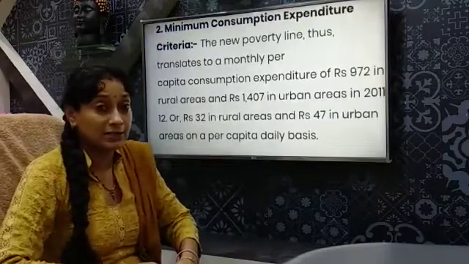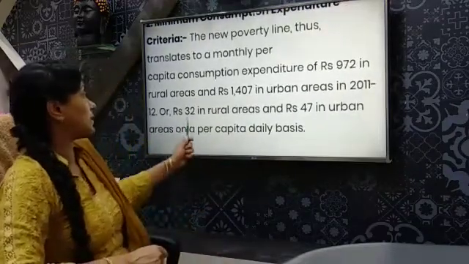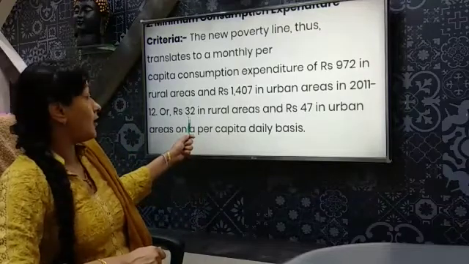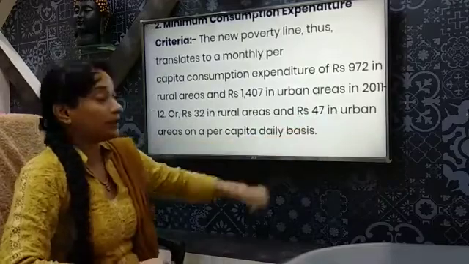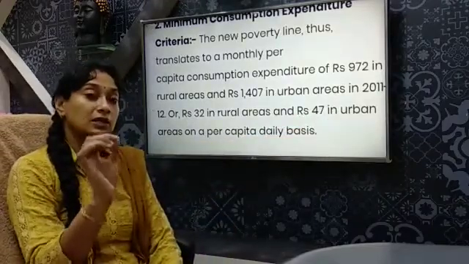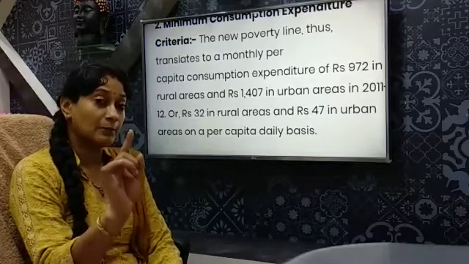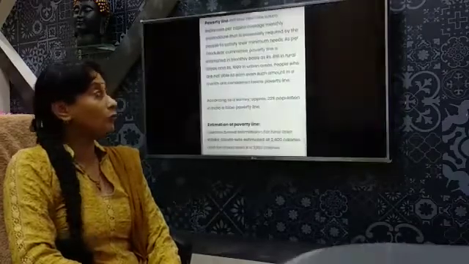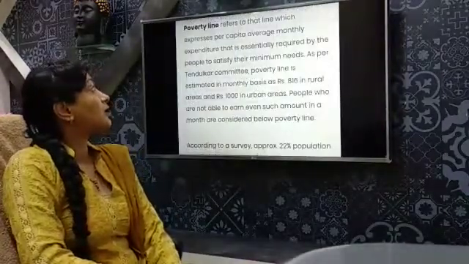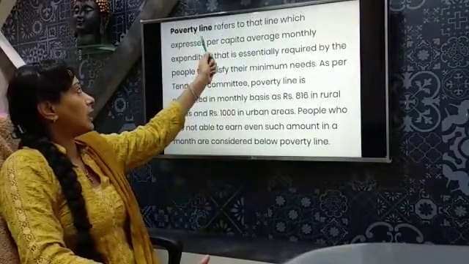On a daily basis, if you calculate, it is set as almost 32 rupees in rural areas, whereas 47 rupees on a daily basis to meet the need of every single individual in an urban area. Now we move on to the next topic. We are going to discuss the concept of poverty line.